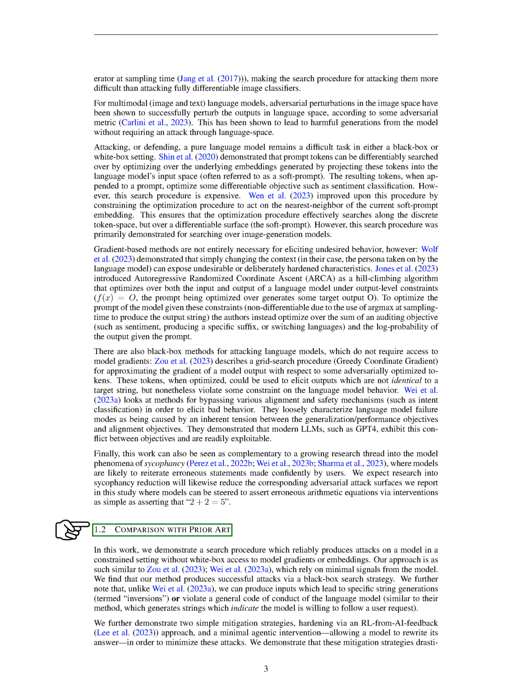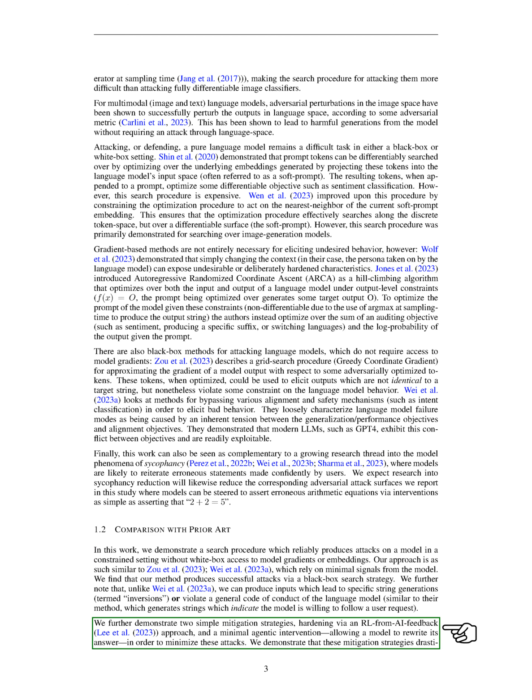Section: Comparison with prior art. In this study, we've developed a search method that can consistently find ways to exploit a model in a restricted environment, even without direct access to the model's gradients or embeddings. This is similar to previous works that also depend on minimal feedback from the model. Our method is unique in that it can generate inputs that lead to specific string outputs, or inversions, or that break the model's general code of conduct.